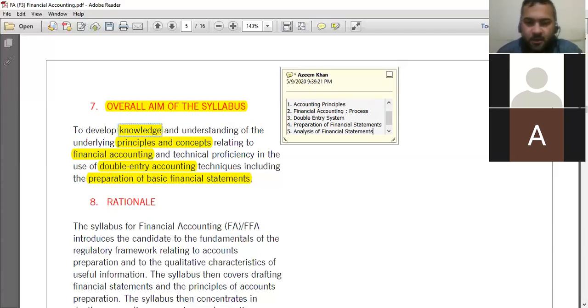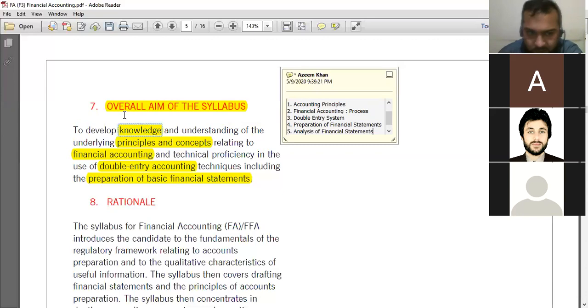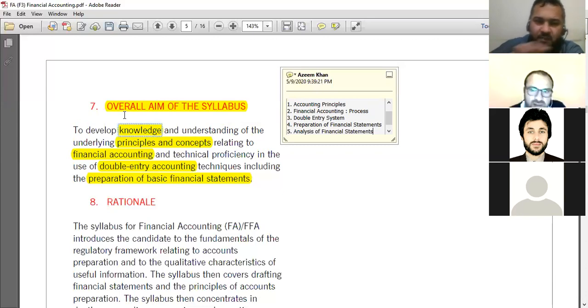So third thing, double entry system, preparation of financial statements, and last one, analysis of financial statements. So the main purpose of this topic, the overall aim of the syllabus, is what? That each topic which we are going to study in the upcoming chapters must be linked with this objective.